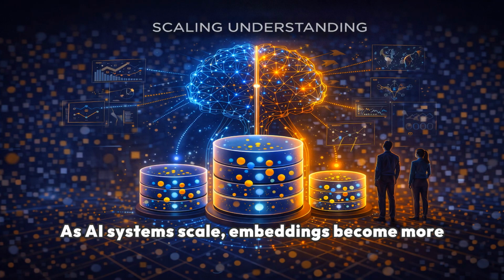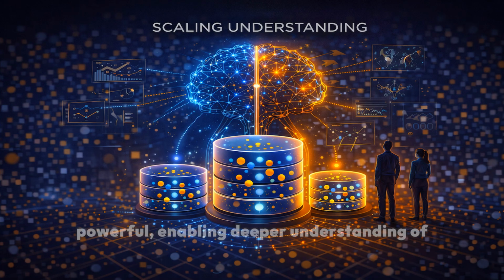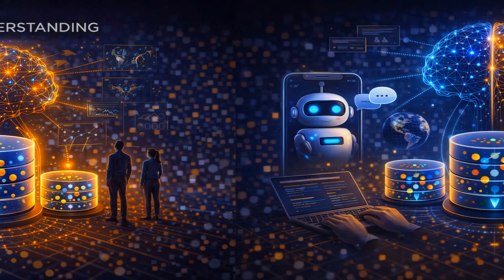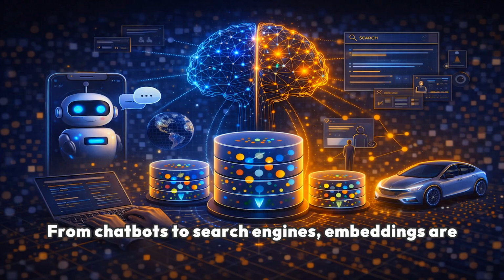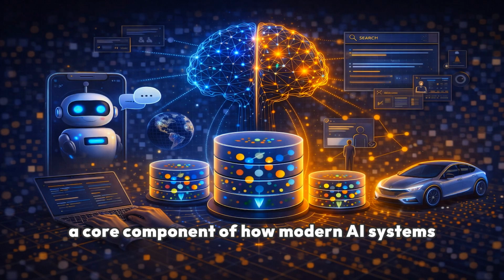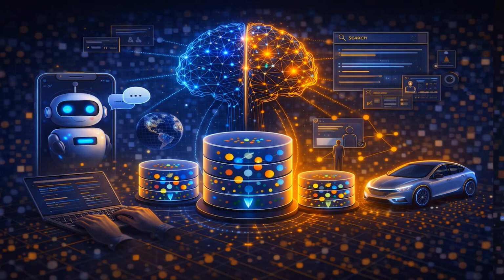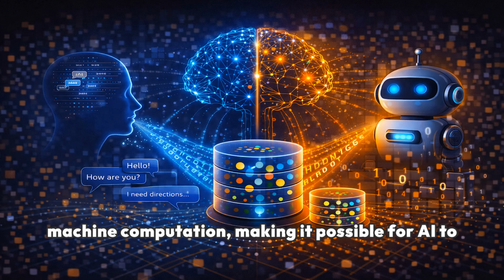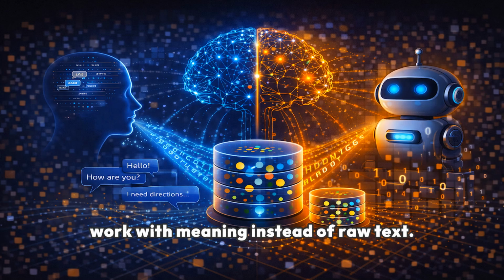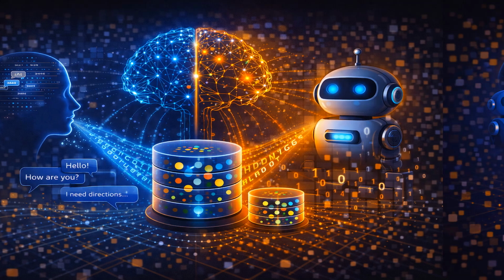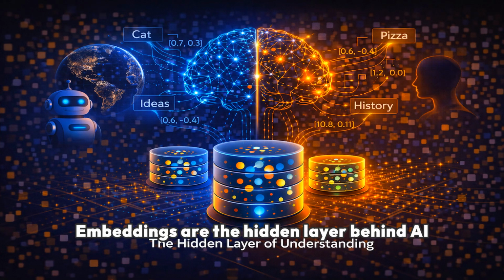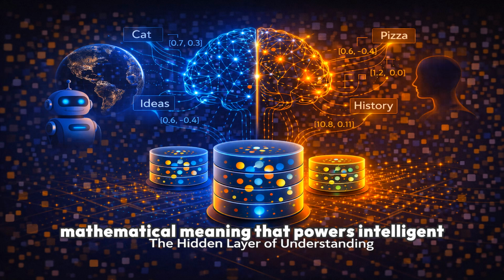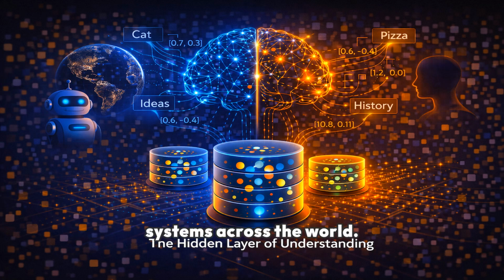As AI systems scale, embeddings become more powerful, enabling deeper understanding of complex data. From chatbots to search engines, embeddings are a core component of how modern AI systems function. They bridge the gap between human language and machine computation, making it possible for AI to work with meaning instead of raw text. Embeddings are the hidden layer behind AI understanding, transforming words into mathematical meaning that powers intelligent systems across the world.